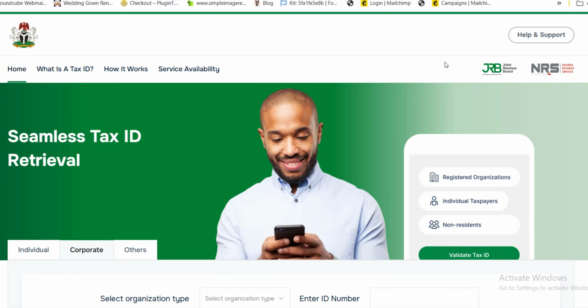And the first thing you want to see here is that the JTB has changed to the JRB, which is now called the Joint Revenue Board, while the FIRS has changed to what we now call the Nigerian Revenue Service, as you can see on this website.